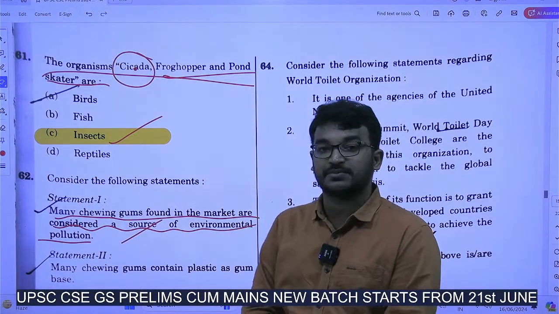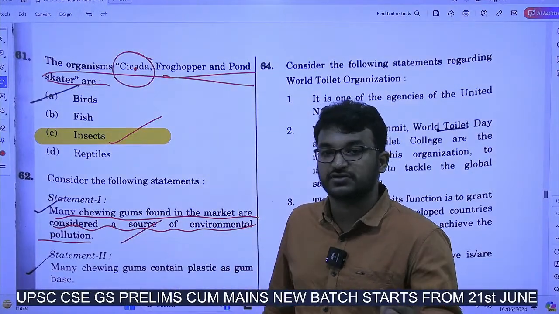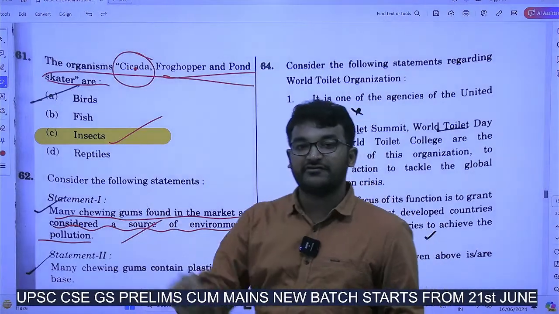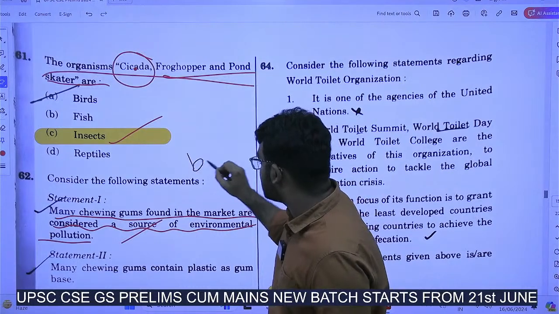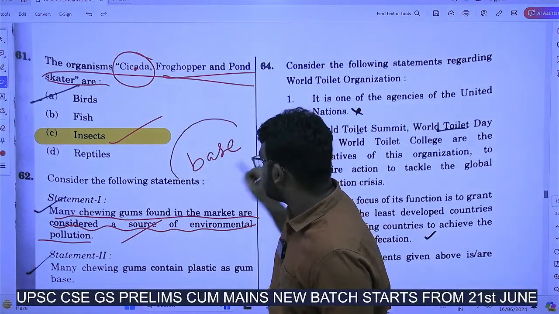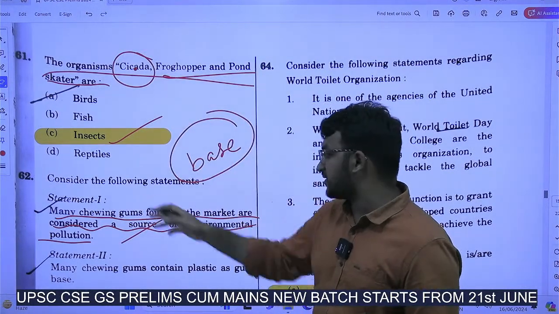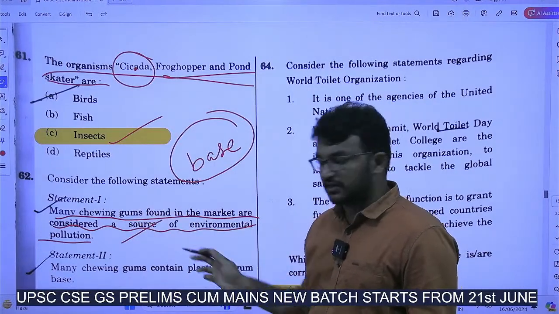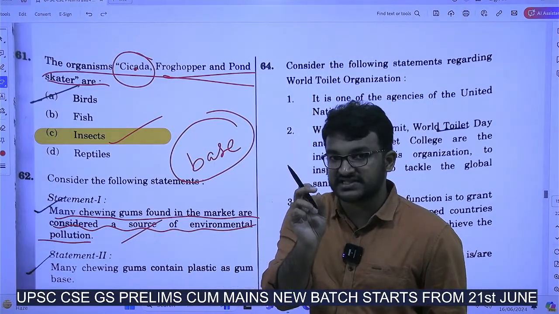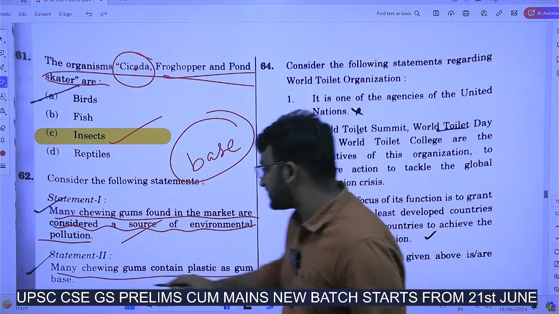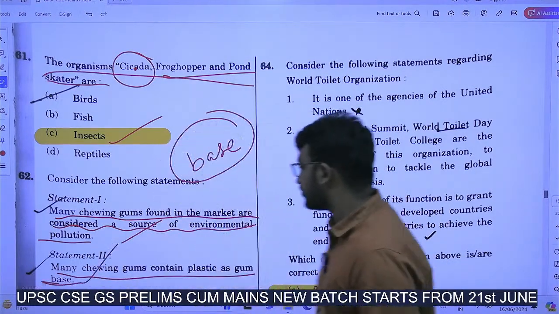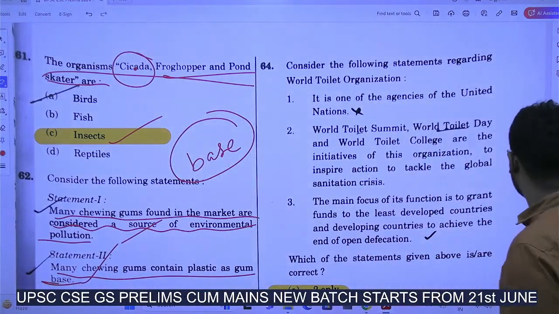You might have seen some campaigns related to these chewing gums also. Why? Because the base used in the manufacturing of these chewing gums has plastics, microplastics and all. Many chewing gums contain plastic as the gum base. So both the statements are correct and it is a correct explanation also.